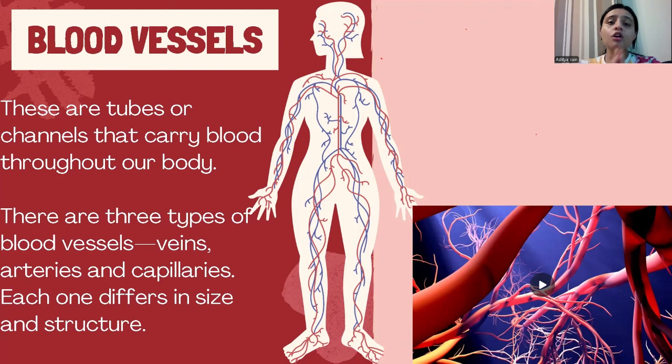These are the tubes or channels that carry blood throughout our body. There are three types of blood vessels in our bodies. First one is veins, the thinner one; the arteries, the thicker one; and the capillaries, the thinnest one of them all. Each blood vessel differs in size and structure, and they also have different functions altogether. Let us see what they are.